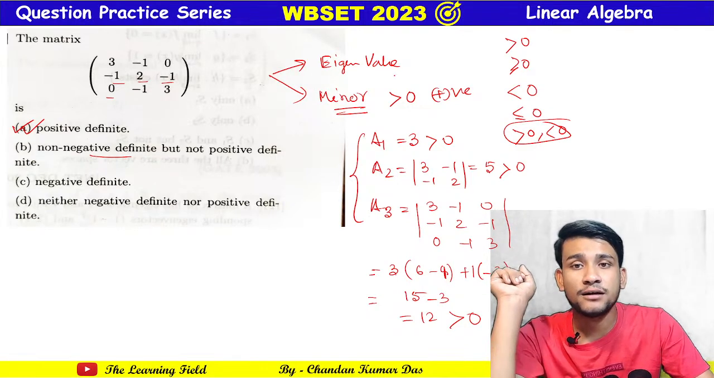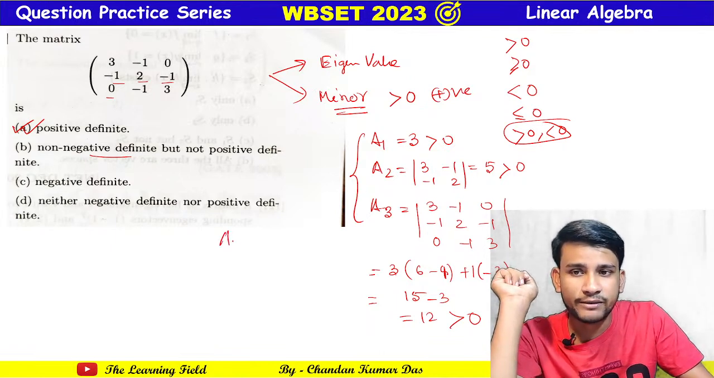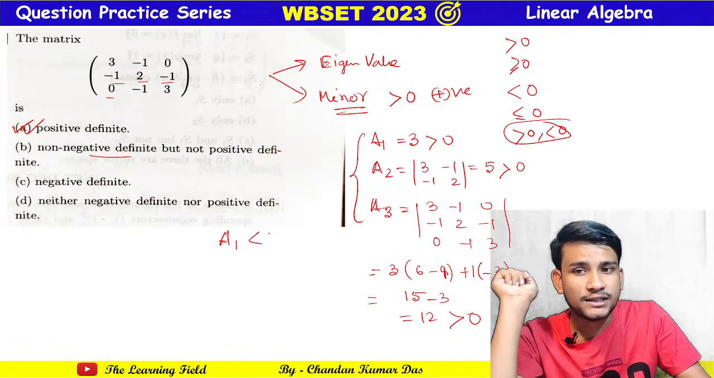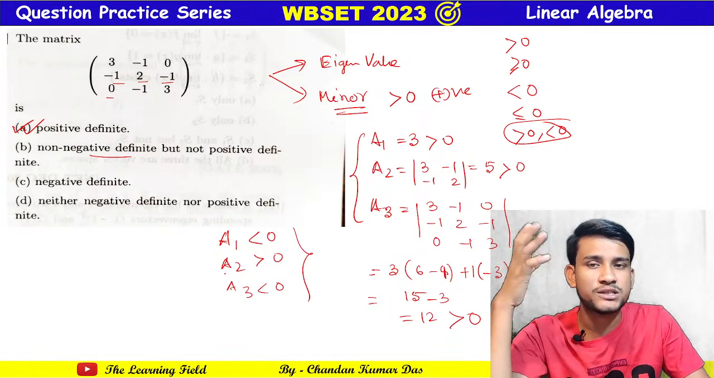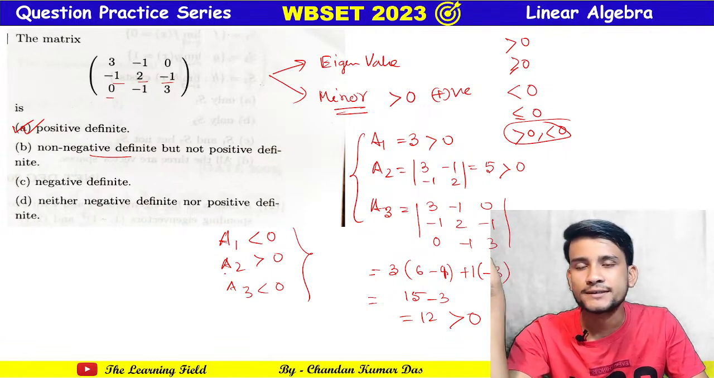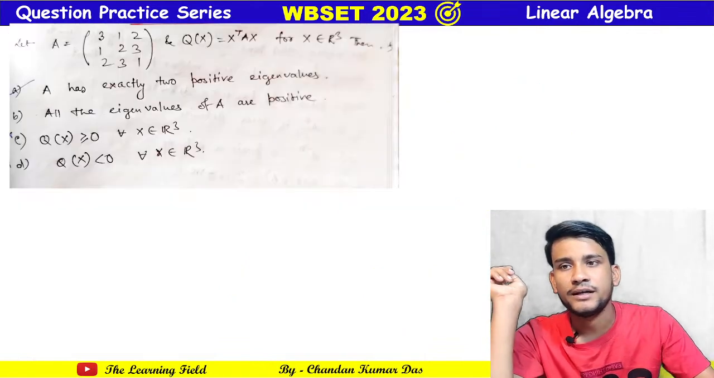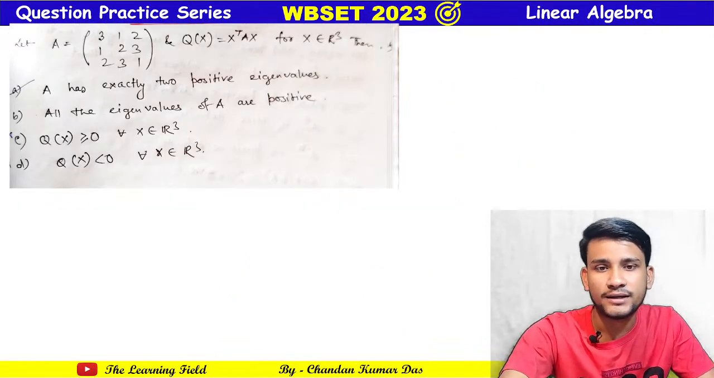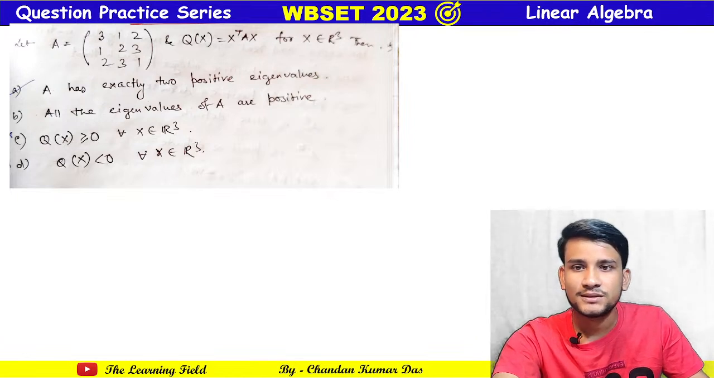And in case I state the negative definite case once: negative definite means A1 is less than 0, then A2 greater than 0, then A3 less than 0. If these types of situations occur in the case of principal minors, then the matrix is negative definite. Next problem. Any comment? I'll just check once.